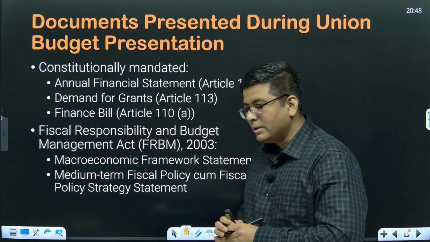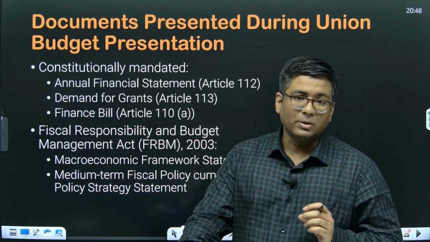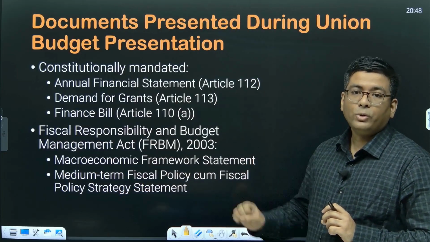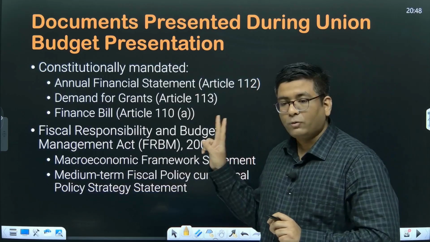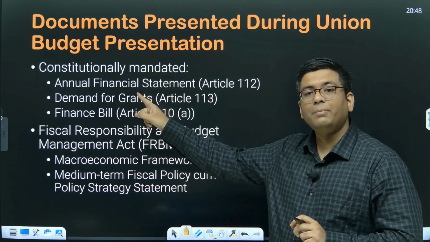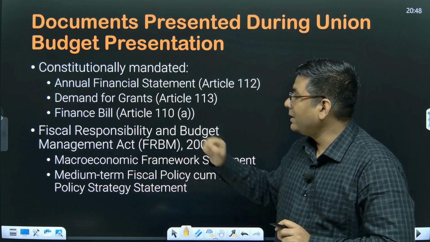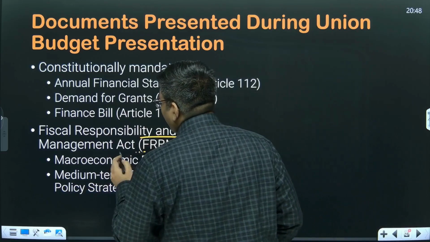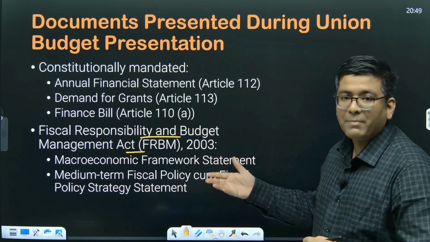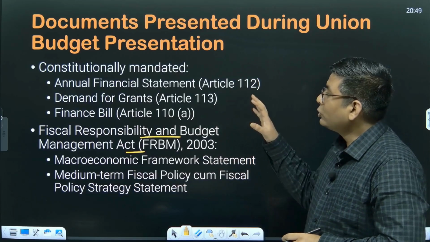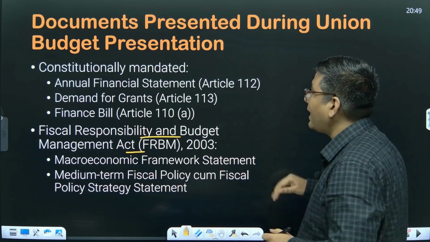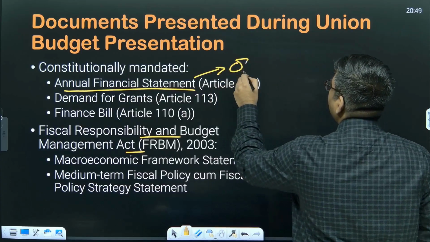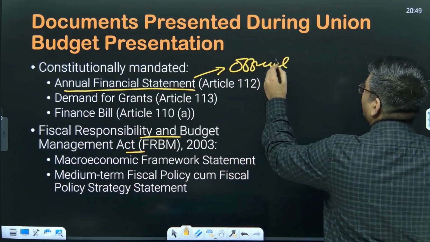Now, when the union budget is presented in the Lok Sabha, what exactly are the documents which are to be placed with respect to the union budget? Okay, so there are two sets of documents. Some of them are constitutionally mandated, and some of them are basically mandated by another act which is called the Fiscal Responsibility and Budget Management Act, or FRBM Act of 2003. Okay, so the Constitution of India mandates that there has to be an annual financial statement. This is basically the official or constitutional term for budget.